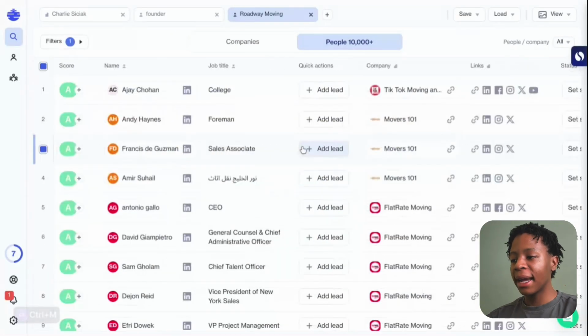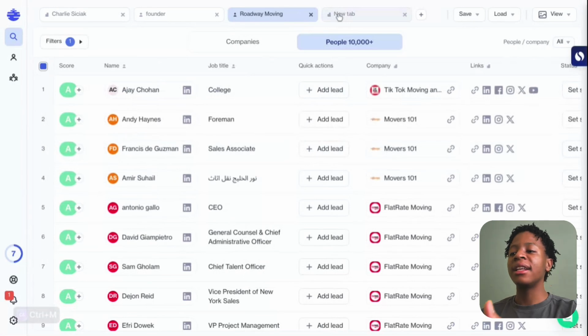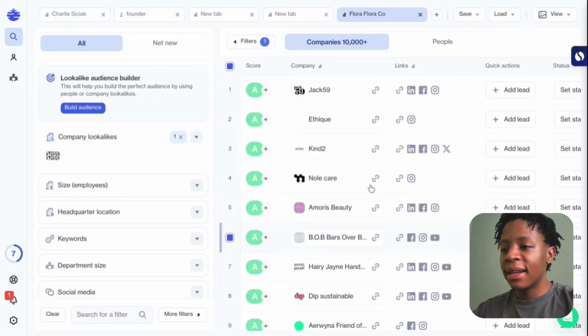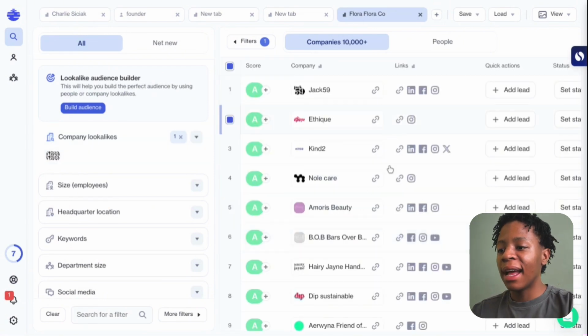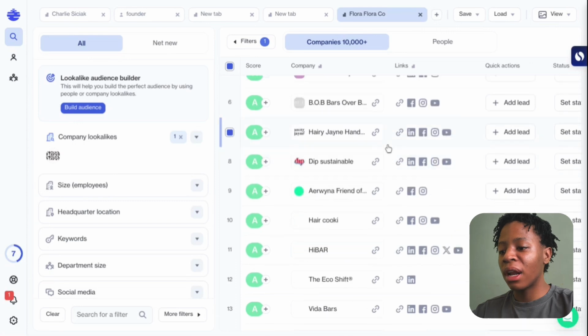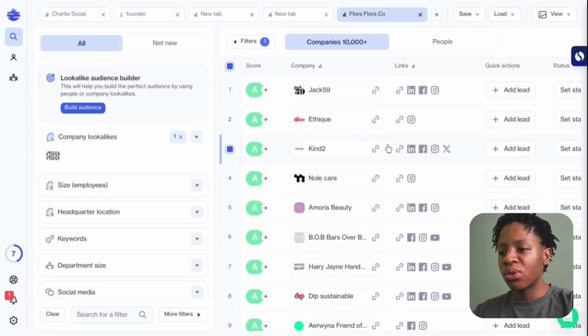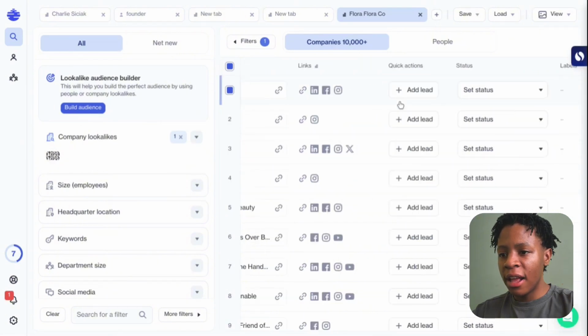Now let's go back and show you another example with one last company. In this case, it's going to be e-commerce, right? So I'm going to click that. As you can see, it is currently looking for those specific lookalike prospects. And ladies and gentlemen, we have it, a list of different lookalike prospects that we can easily just scrape, right? So in this case, I'm just going to select 3 again,